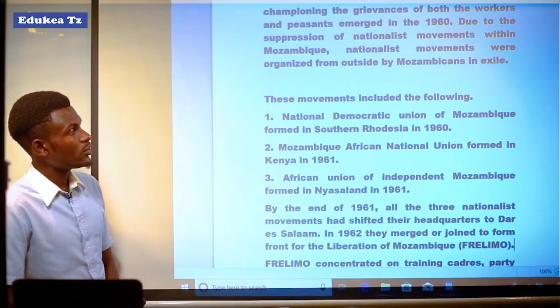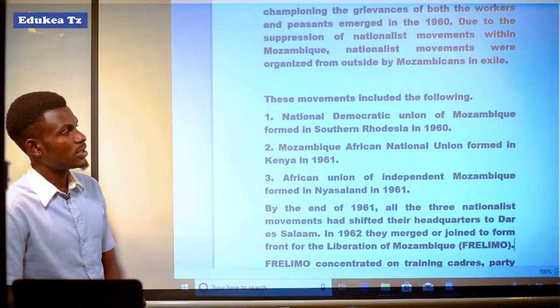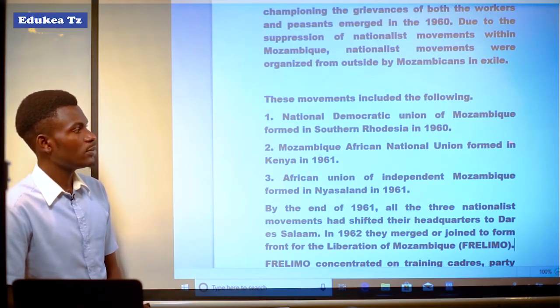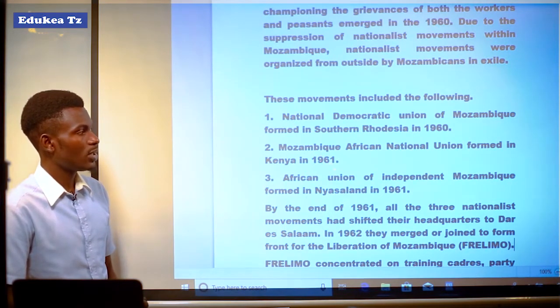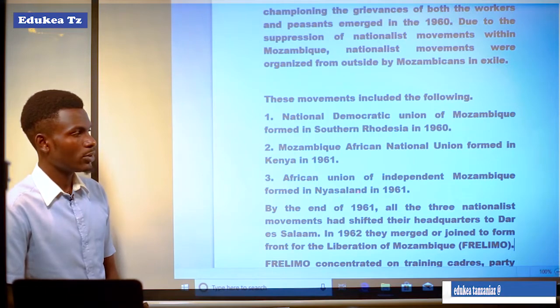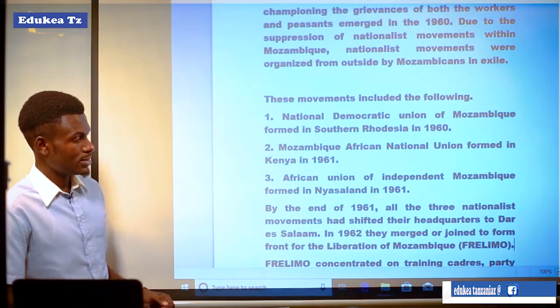The second nationalist movement in exile was the Mozambique African National Union, formed in Kenya in 1961. Another was the African Union of Independent Mozambique, formed in Nyasaland or Malawi in 1961.